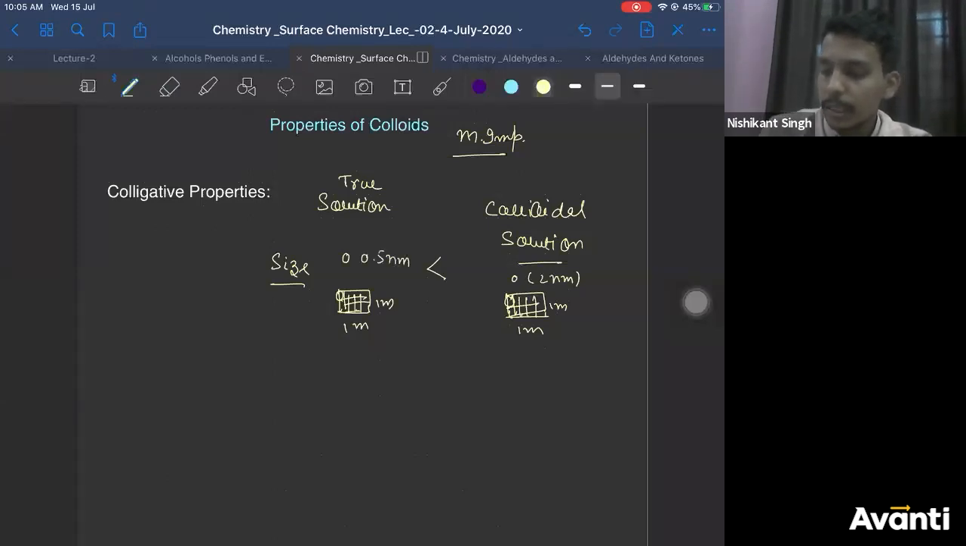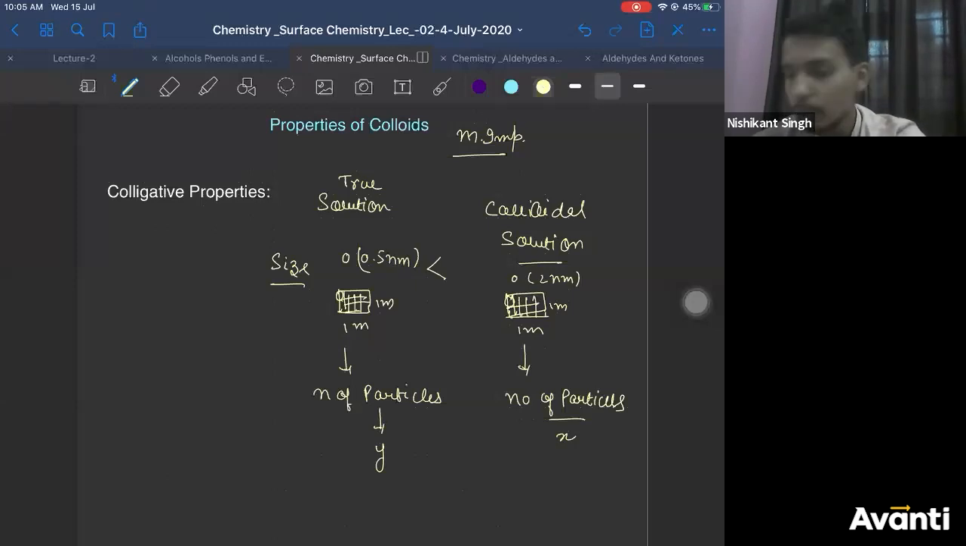Now the question is, if you take these two things, which will have more particles? Number of particles here, let us say, is X, and the number of particles here, let us say, is Y. So in which case will the number of particles be more, X or Y? What do you think? This is common sense.